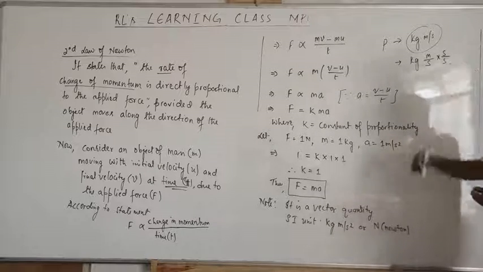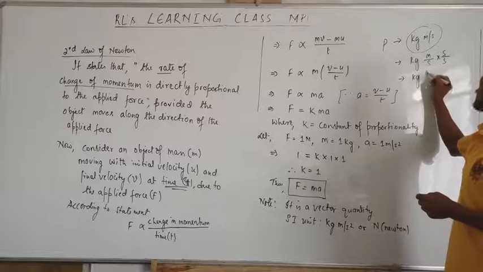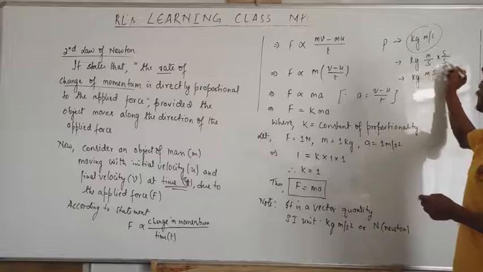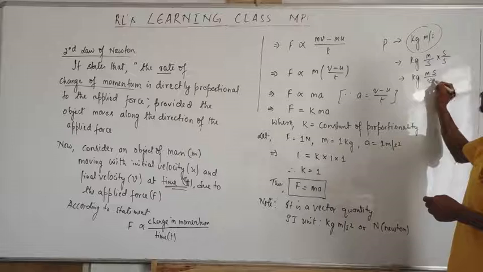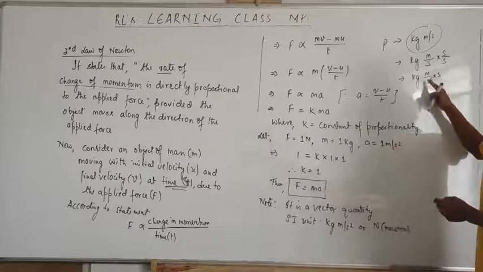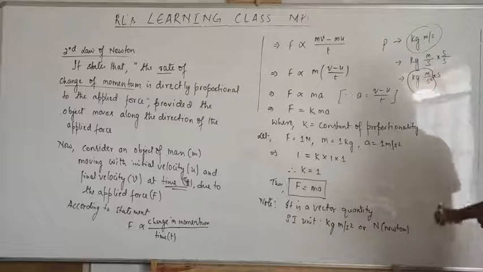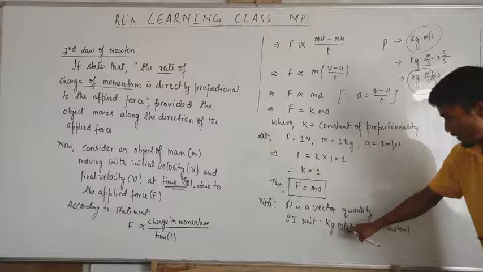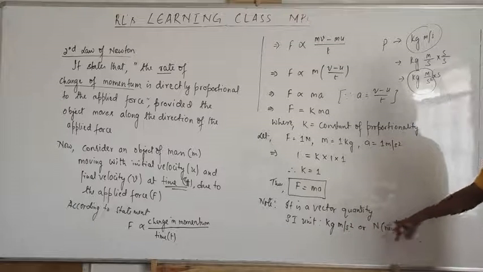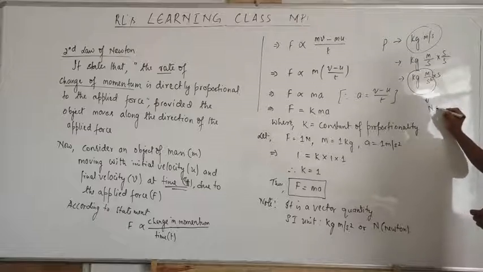Now this second and second cancel, but here I can note kg meter over seconds. Second into second will be second square, so we have kg meter per second square, times second. Now what is kg meter per second square? It is Newton. This whole thing becomes Newton, then left with this second.